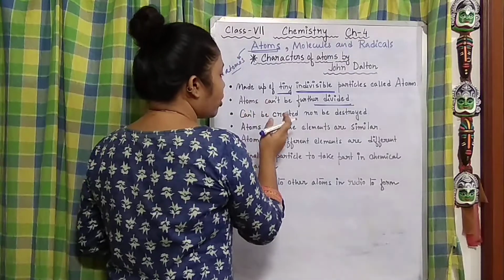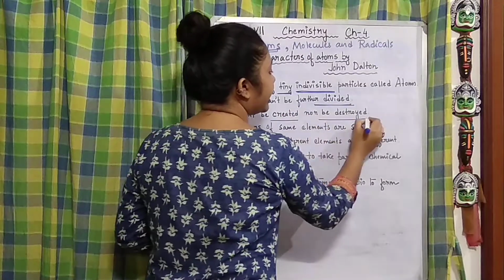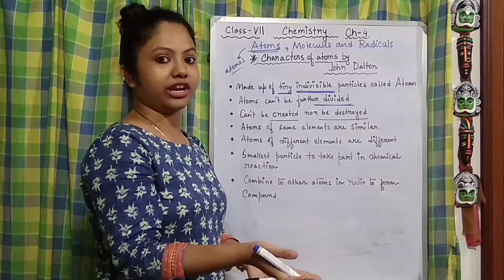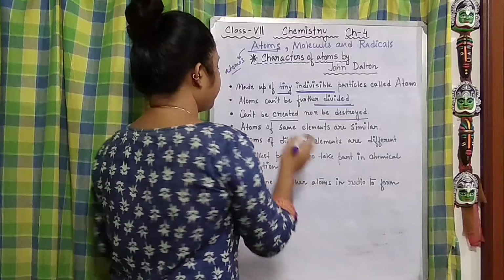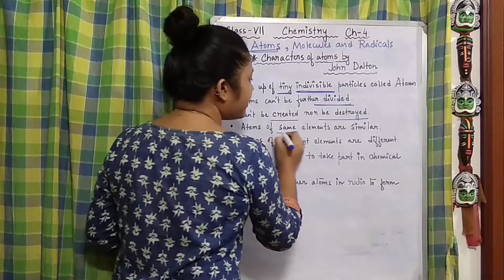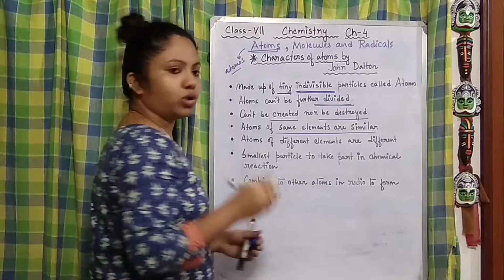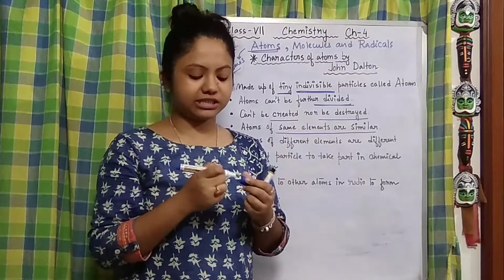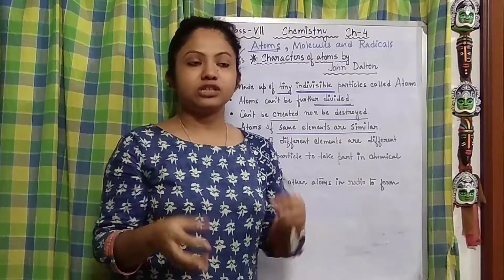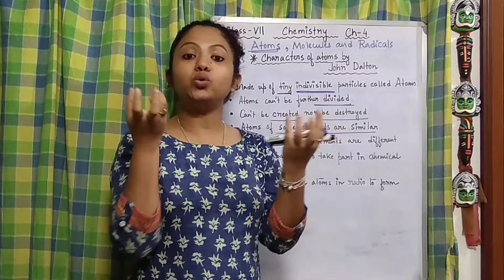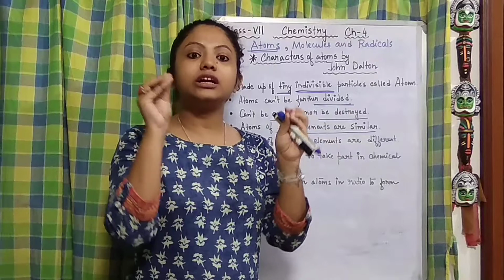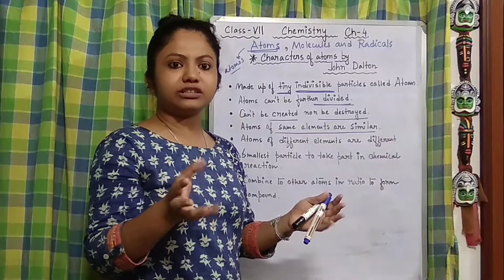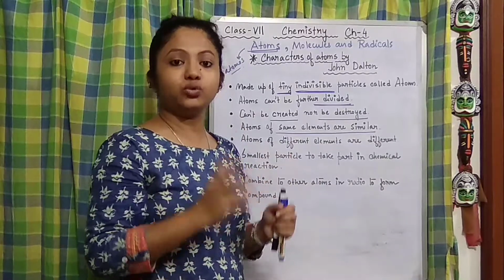Next one, it cannot be created nor be destroyed. Atoms cannot be created. Nobody can create them. Nobody can destroy them. That's what John Dalton said. Number 4, atoms of the same elements are similar, he said. So let's take atoms from the same element, say oxygen. Take 2 atoms of oxygen, so their properties, their fundamental characters will be similar to each other.